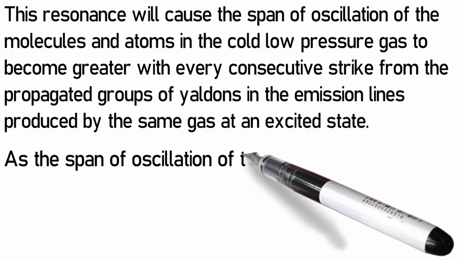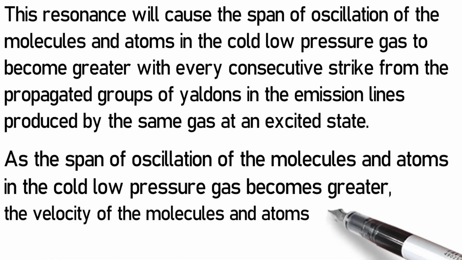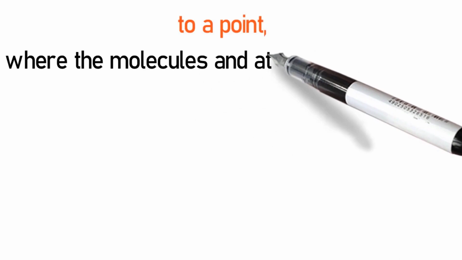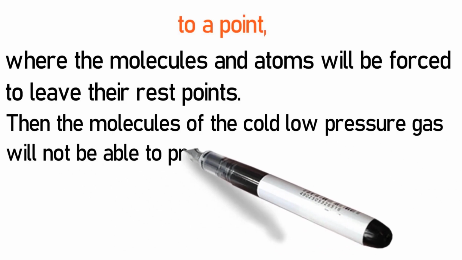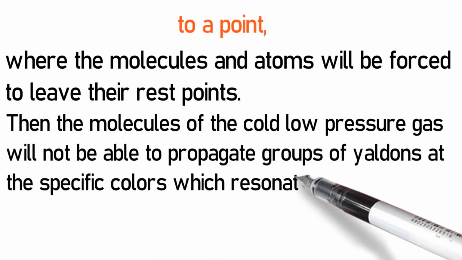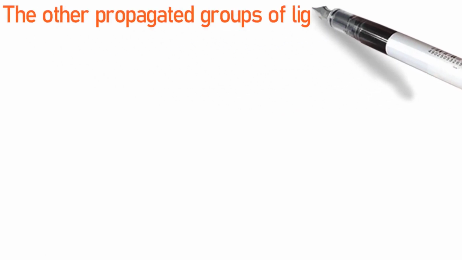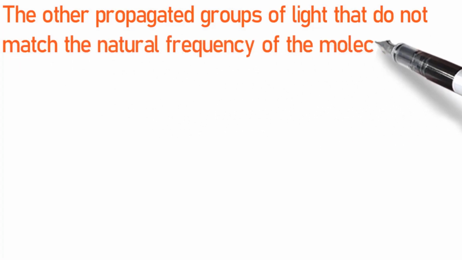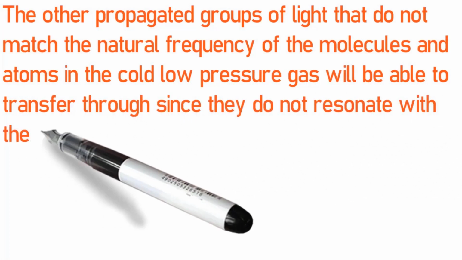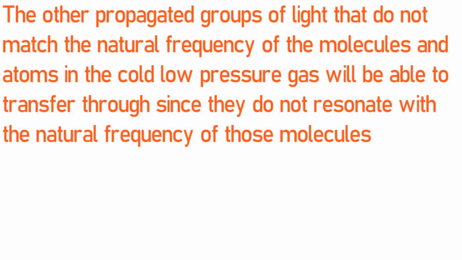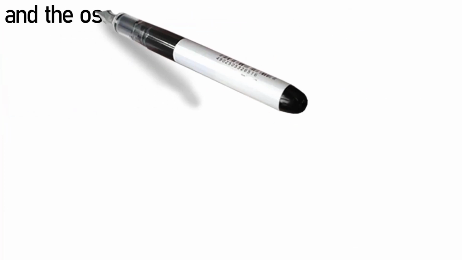As the span of oscillation of the molecules and atoms in the cold low-pressure gas becomes greater, the velocity of the molecules and atoms will also increase to a point where they will be forced to leave their rest points. Then the molecules of the cold, low-pressure gas will not be able to propagate groups of Yaldons at the specific color which resonate with the natural oscillation of the molecules and atoms. The other propagated groups of light that do not match the natural frequency of the molecules and atoms in the cold, low-pressure gas will be able to transfer through, since they do not resonate with the natural frequency of those molecules. See equation 2.10.